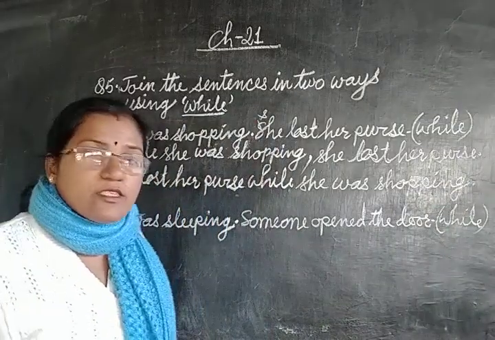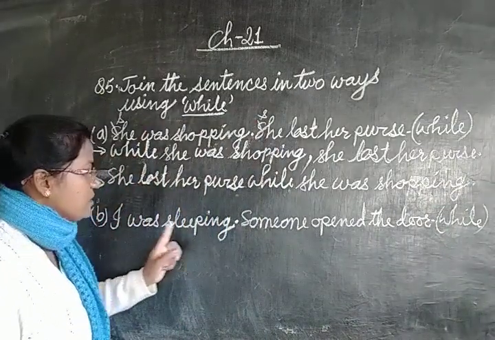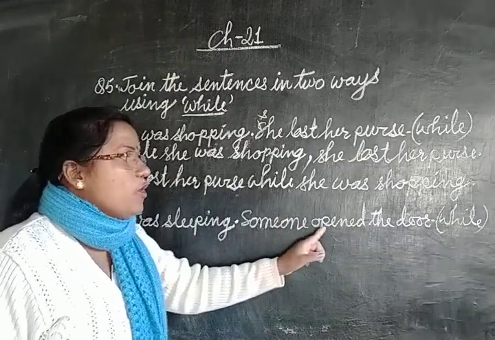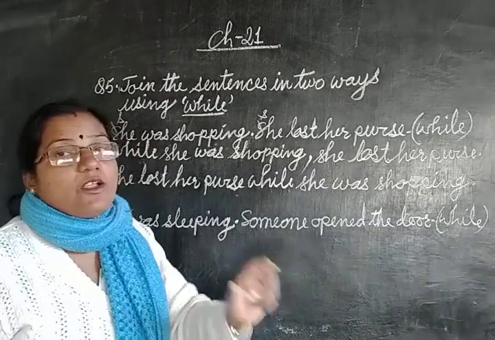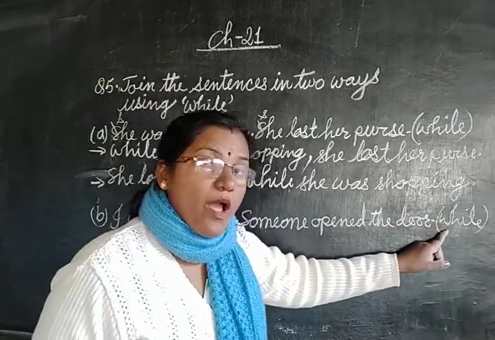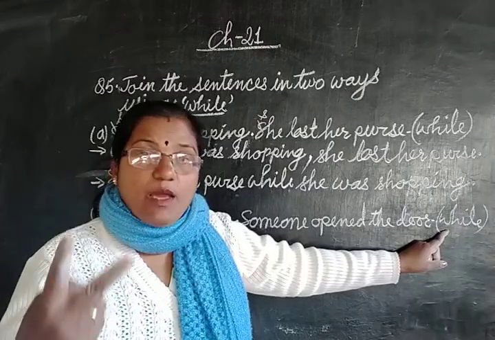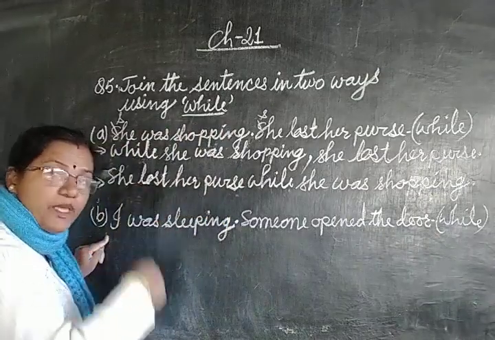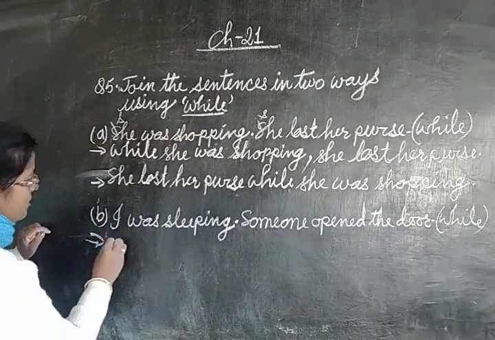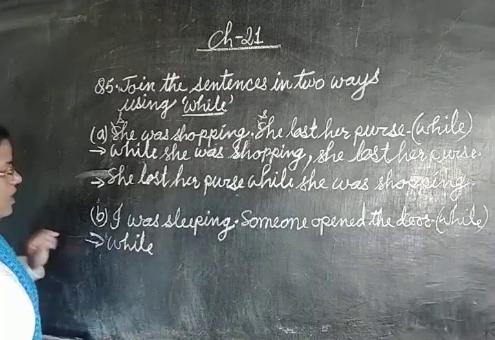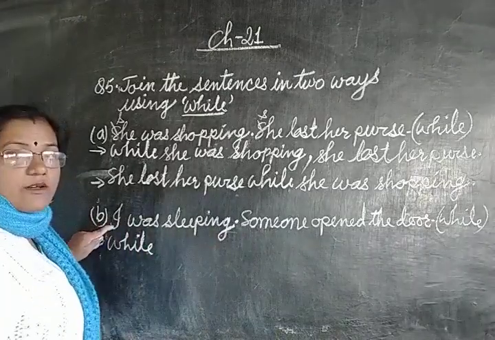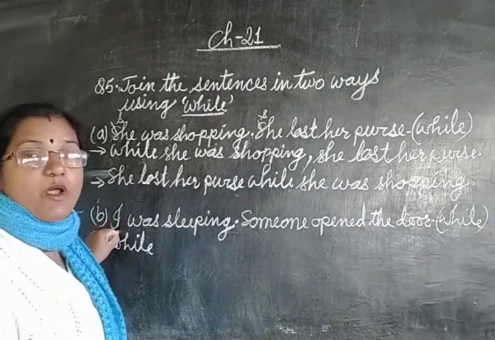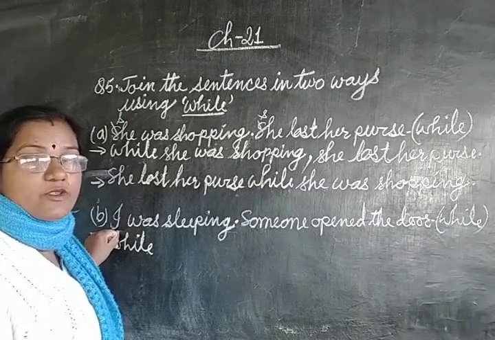Okay children, now let us look at the second question. I was sleeping, first sentence. Second, someone opened the door. Now join the sentences using while. We have to make one single sentence. We have to write two answers. First answer, we will use this while in the beginning. Answer 1, while. After while, the first sentence. But here children, here it is I.